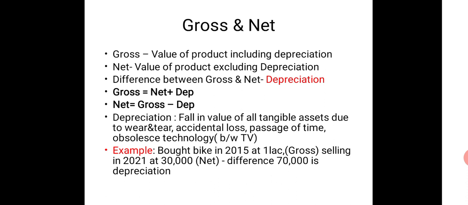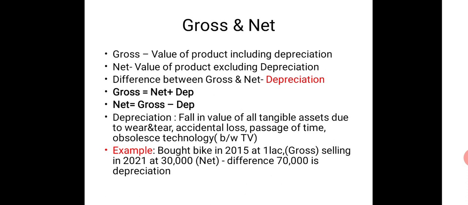Obsolete technology basically means that in the initial days we had black and white TVs, right? If we are trying to sell that black and white TV right now in 2021, what will you actually get? The value of that asset or product has actually gone down. Nobody wants it. It's not an updated one, right? So the initial price, the actual price at which you have bought the commodity, is what we consider as gross, which actually includes depreciation.